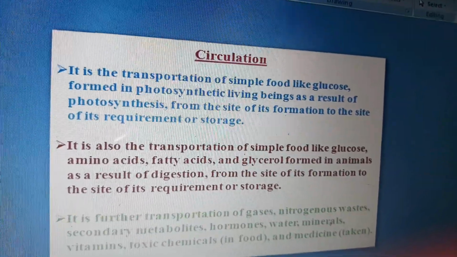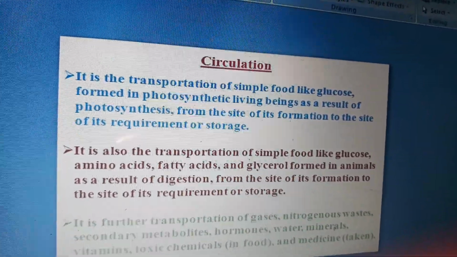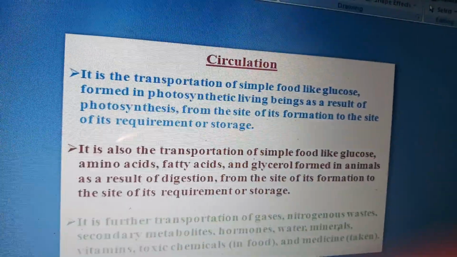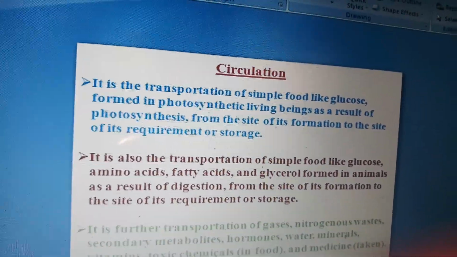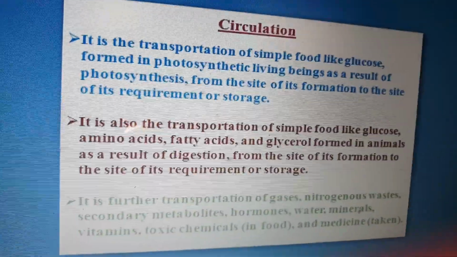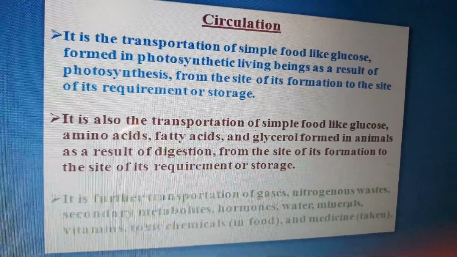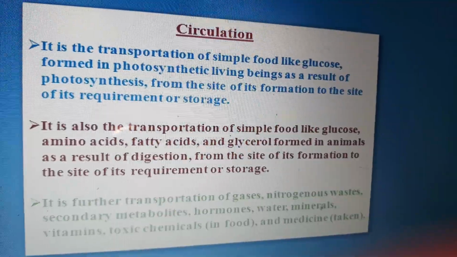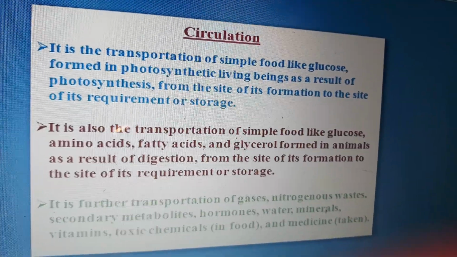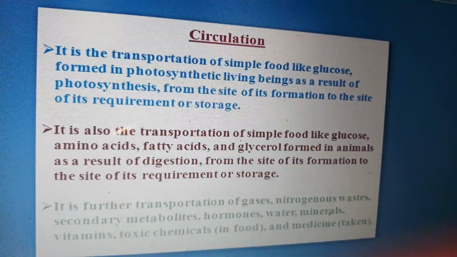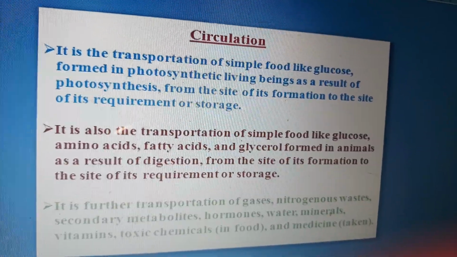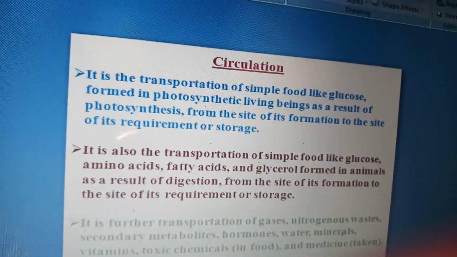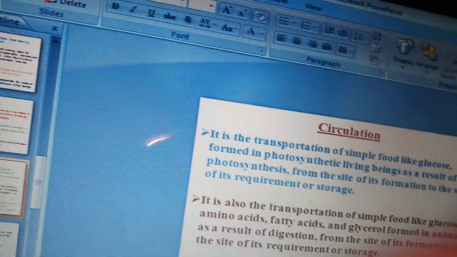So blood carries oxygen and nutrients, and the favorite nutrient is glucose. So it comes under the transportation. It is also the transportation of simple food like glucose, amino acids, fatty acids, and glycerol formed in animals as a result of digestion from the site of formation to the site of requirement or storage.